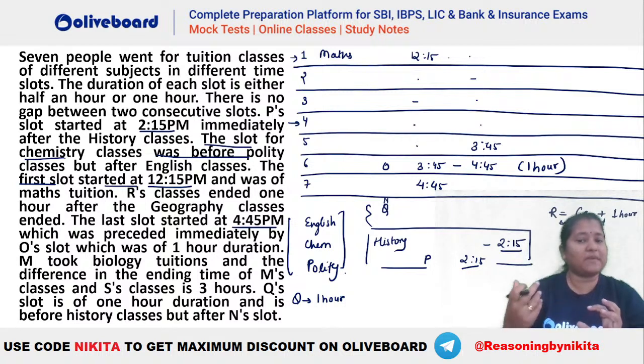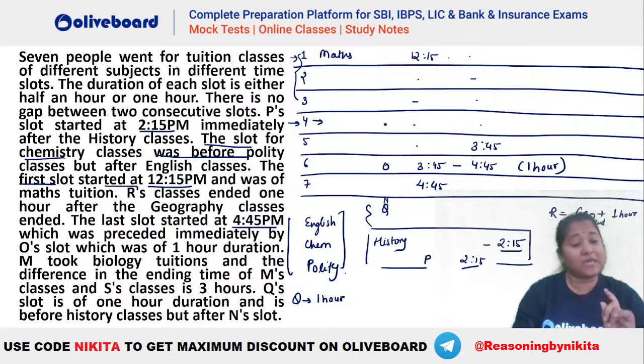Let's say if we talk of P, there are at least 3 different slots before P, right? There is N, there is Q and there is history. So where can we have your P? Can we have your P at 1, 2 or 3? You can see P cannot be 1, 2 or 3. Why? Because if you take your P at 3, then you cannot have your history, Q and N, because there should be minimum 3 slots before him. So that means you can take your P on 4. That's a possibility that P can be here on 4.